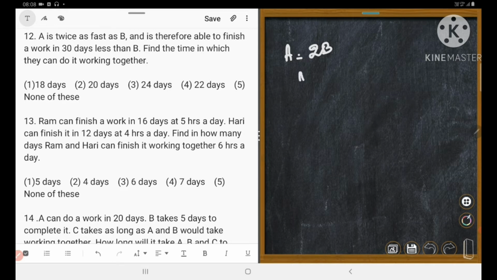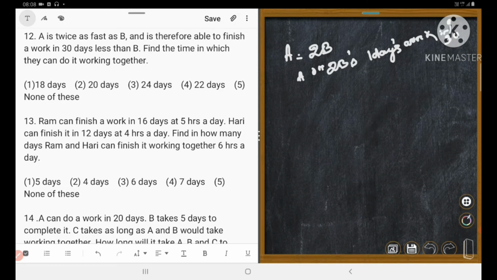So A's or 2B's 1 day's, look at the blackboard, 1 day's work is equal to how many? 1/30 part. Work in 30 days less than B.